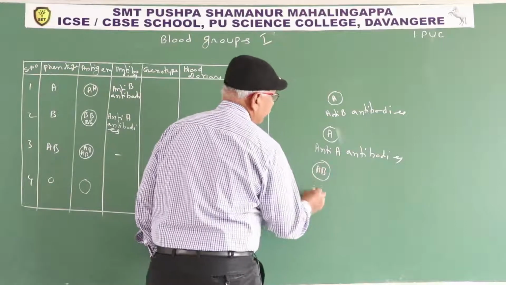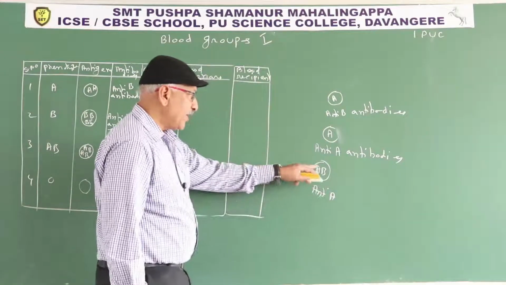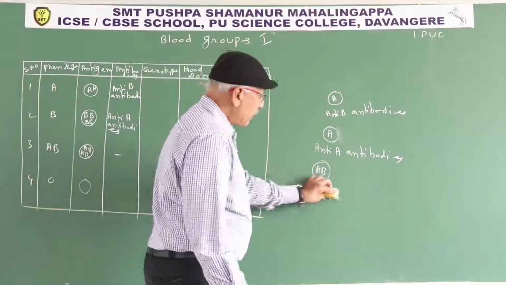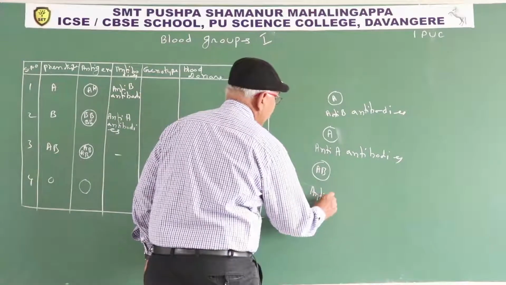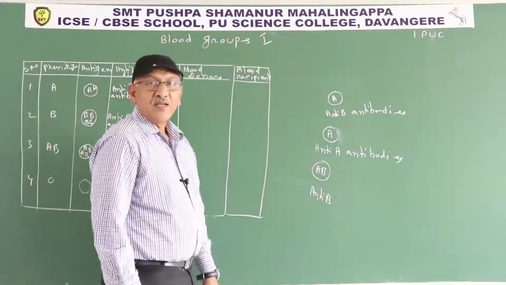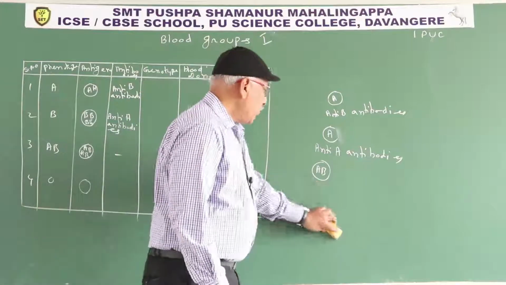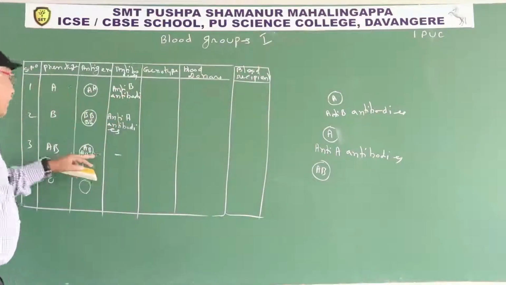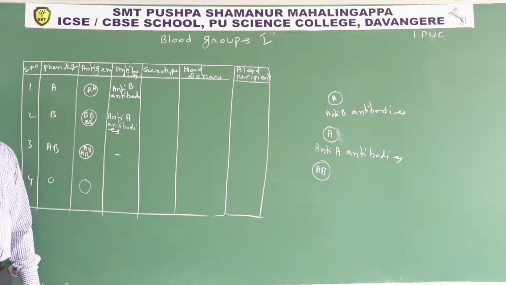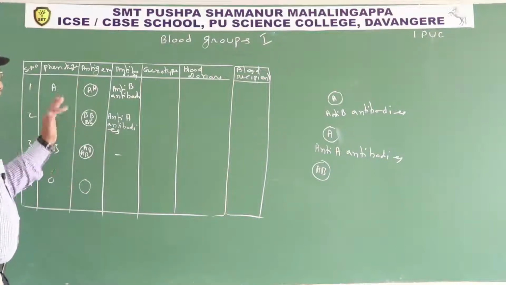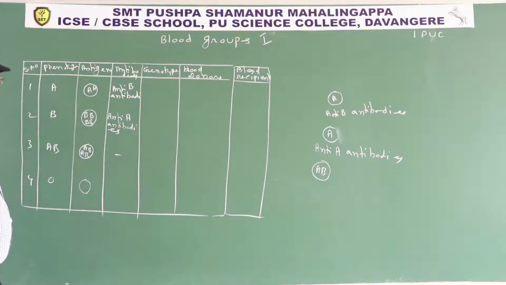In AB, if anti-A antibody were present in the plasma, it would destroy A antigen and RBC. That's why anti-A antibody is absent. If anti-B antibodies were present, they would destroy B antigen and also the RBC. That's why persons having AB blood group have no antibodies. Antibodies are formed in the plasma; depending upon the type of antigen, the other type of antibody is formed.